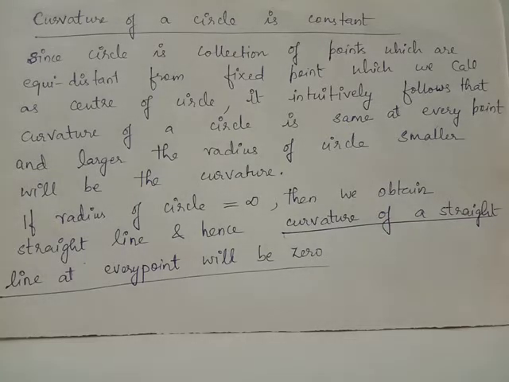You can consider a straight line as a circle whose radius is infinite. Suppose you fix a point and call it the center of a circle, and from this fixed point you draw the collection of points which are at a radius equal to infinity; that will give you a straight line. Since larger the radius of the circle, smaller will be the curvature, when the radius of the circle is infinity, the curvature will be 0, and hence the curvature of a straight line at every point will be 0.